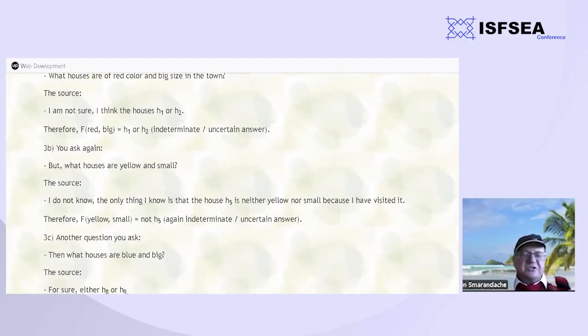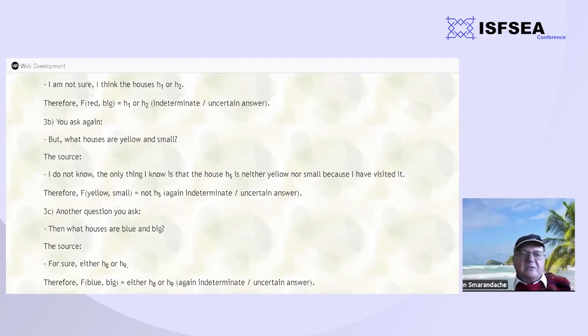So is the disjunction between the houses. Or what houses are yellow and small? Again, not sure, but we know H5 is neither yellow nor small. So in this case, F of yellow small is equal not H5, meaning all the others. So we know very little information.